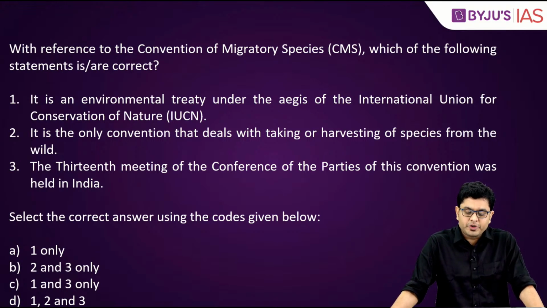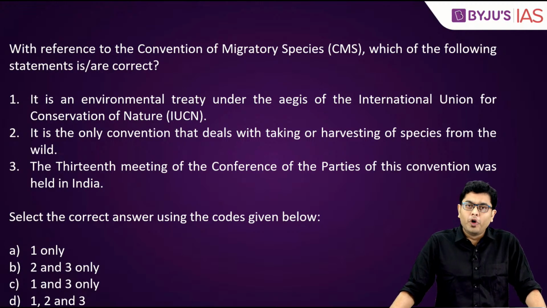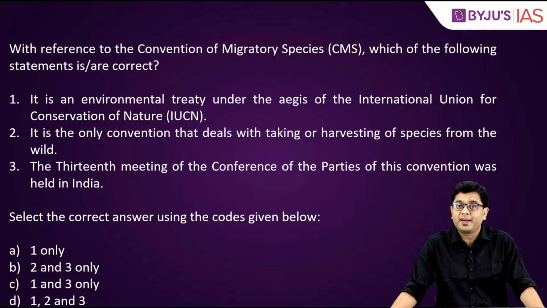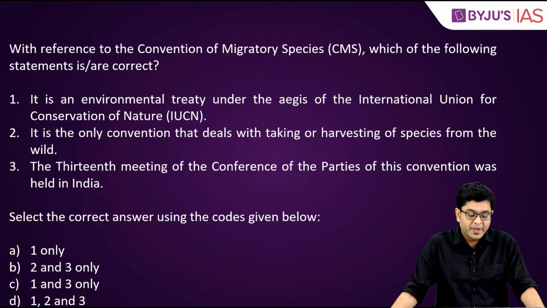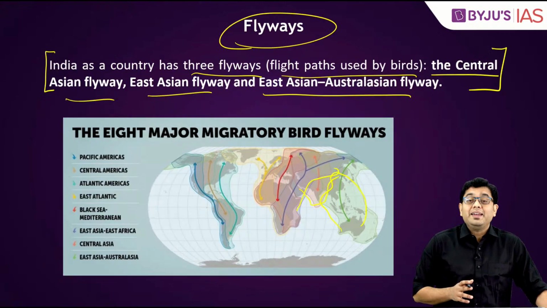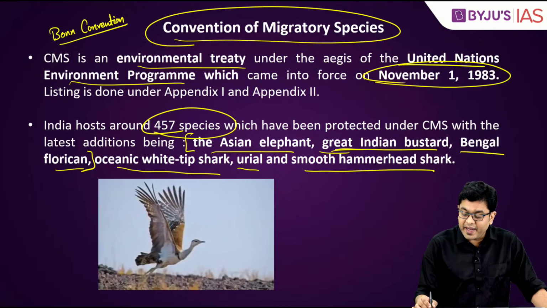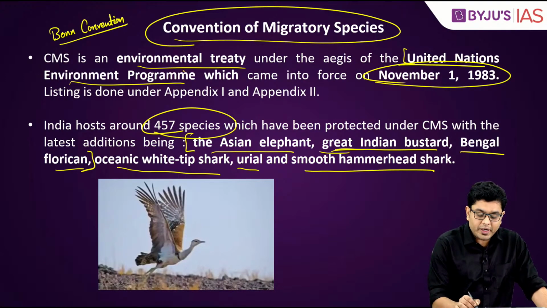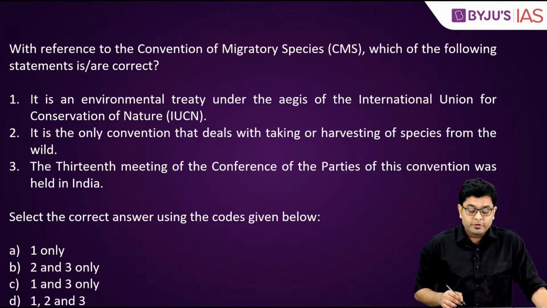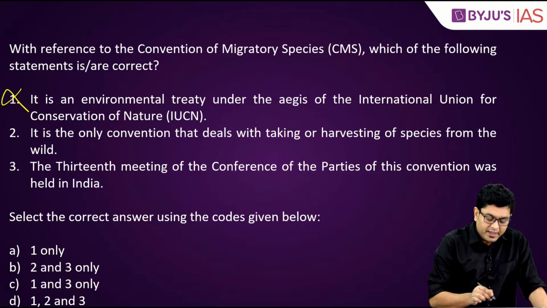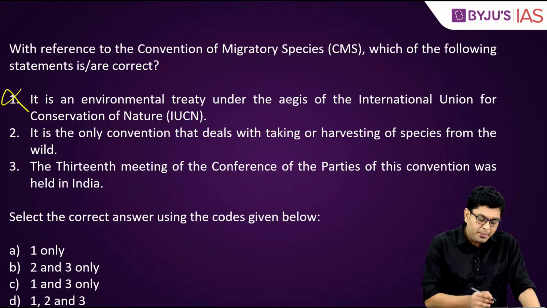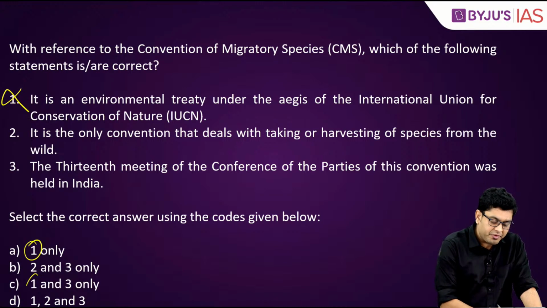Now, having said that, taking a look at the question. With reference to the Convention on Migratory Species, which of the following statements is or are correct? First, it is an environmental treaty under the aegis of IUCN. But we have seen that it is actually a treaty under the aegis of United Nations Environment Programme. So the first statement shall be incorrect. Eliminate the first statement wherever it is possible.